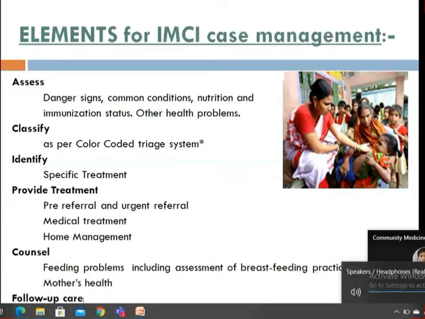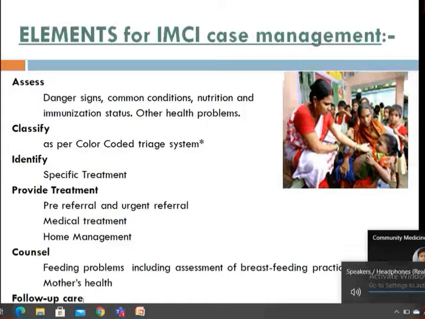We are just looking at the signs and symptoms with which they present, trying to classify them, and then treat the common etiology which could have led to that illness.